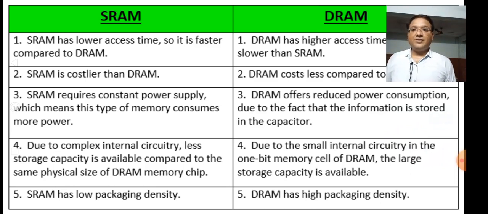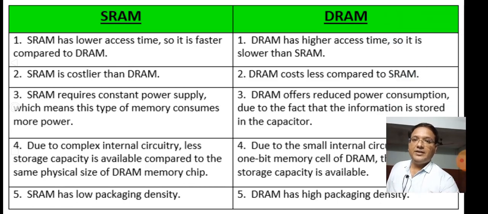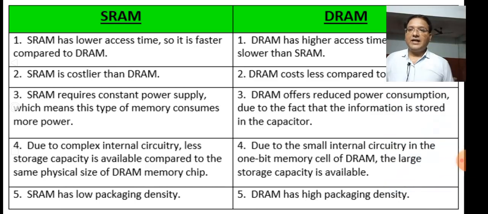SRAM is costlier than DRAM and DRAM costs less compared to SRAM. SRAM requires constant power supply, which means this type of memory consumes more power. DRAM offers reduced power consumption due to the fact that the information is stored in a capacitor.